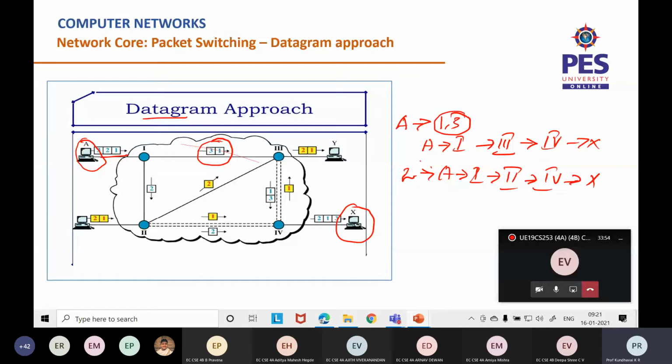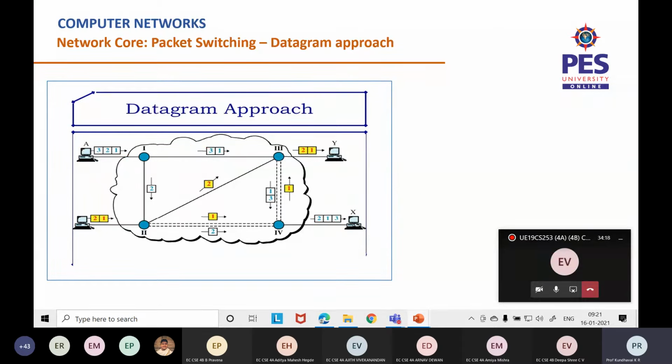So 1 and 3 take one route, 2 takes a different route, and look at the order here, it's 2, 1, and 3. Here the destination takes care of reordering, reordering in the sense of taking it in the correct order, because there are protocols for doing that too in a datagram approach. All right, so this is what the datagram approach is about. The packets don't need to follow the same order, they can go in any order, and at the destination, the receiver can get them in any order, but it's the receiver's responsibility.